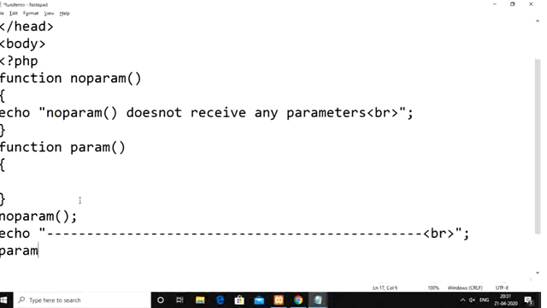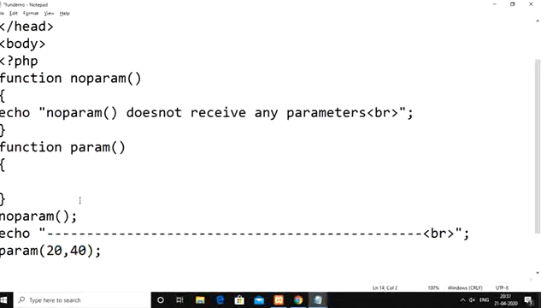Whenever we call the function called parameter, we pass two values as arguments. Let us say the arguments I am passing are 20 and 40. Whatever values we pass at the time of calling the function, we generally call arguments, and we also call them actual parameters. So 20 and 40 are the arguments, or actual parameters.